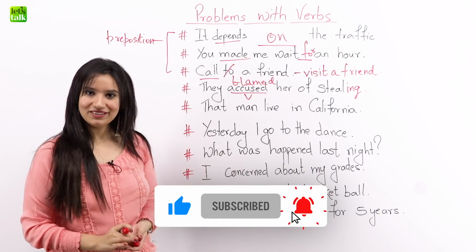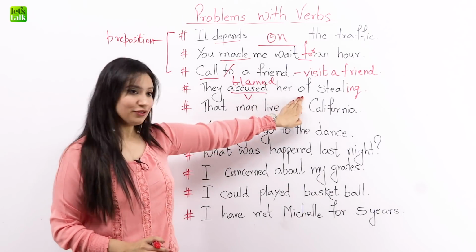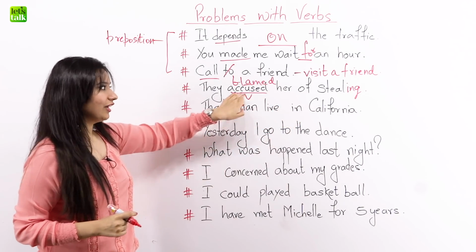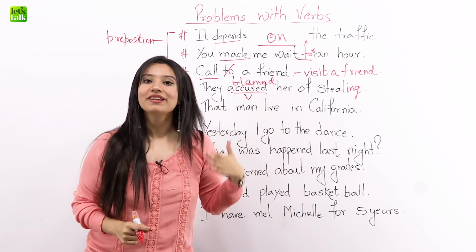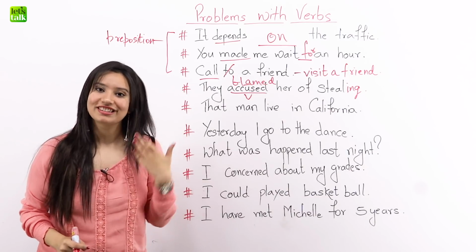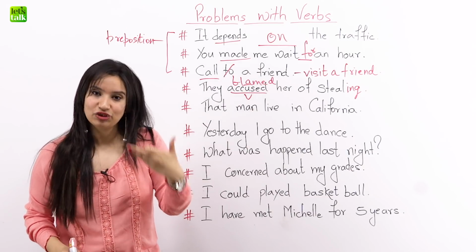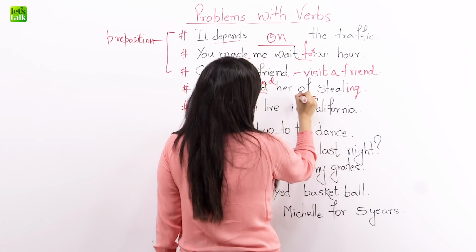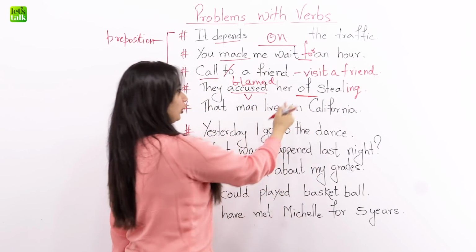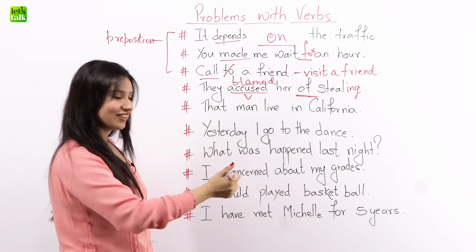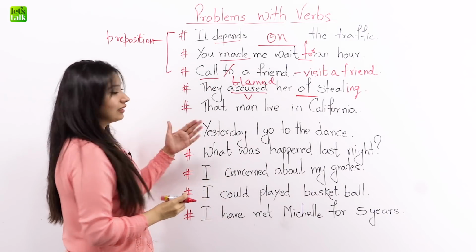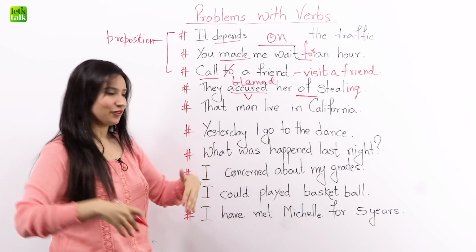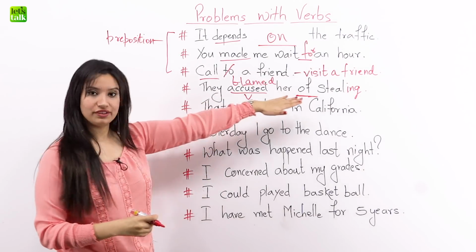Well, it's because whenever there is a preposition, yes, this clever preposition after a verb, the second verb will always be in the continuous tense, which means ing, right? So the reason is this preposition. They blamed her of stealing, all right? Okay, she loved dancing, something like that, okay? So they blamed her of stealing.